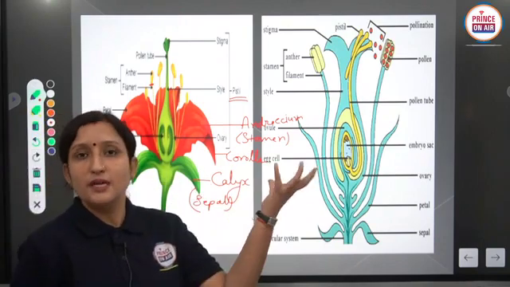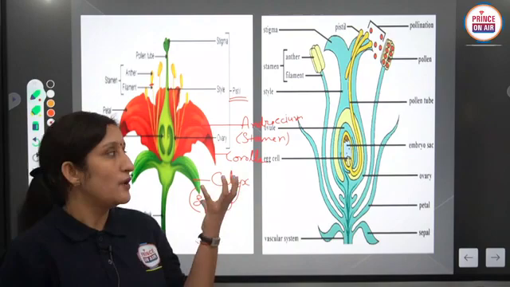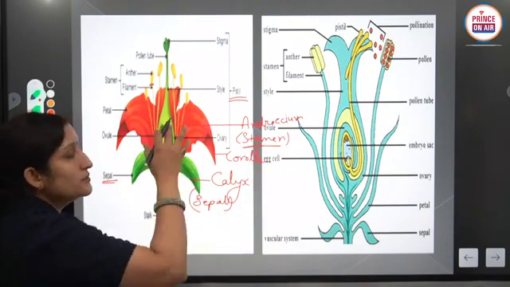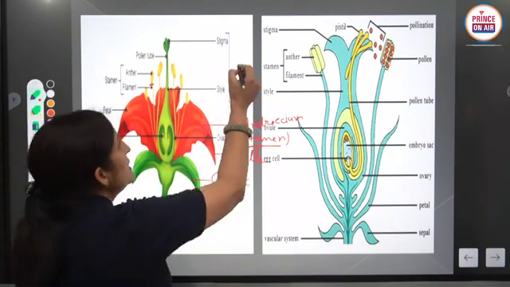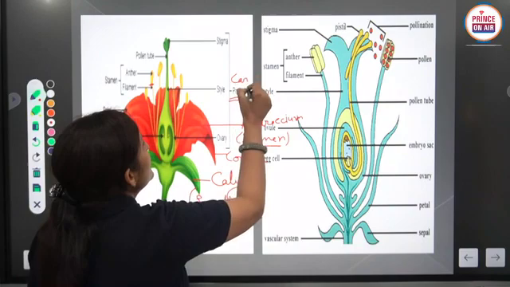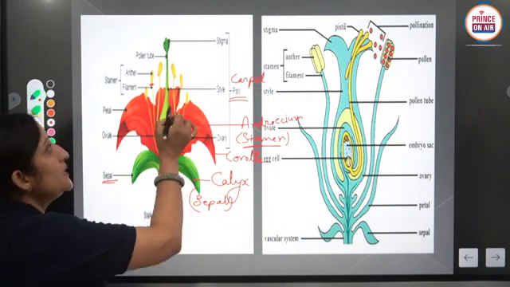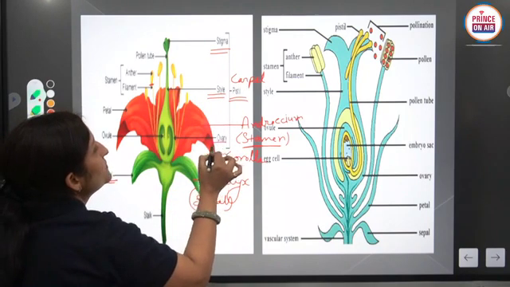And this is the gynoecium part, and in gynoecium a single member is known as pistil. Androecium is the male reproductive part of a flower, and stamen is a unit of androecium, and gynoecium is the female reproductive part of a flower, and carpel or pistil is the unit of gynoecium. So pistil has three parts: stigma, style, and ovary.